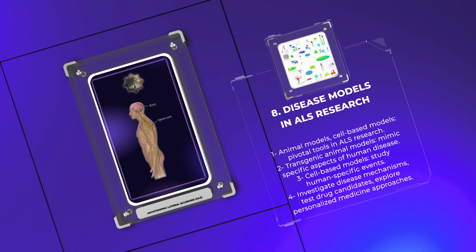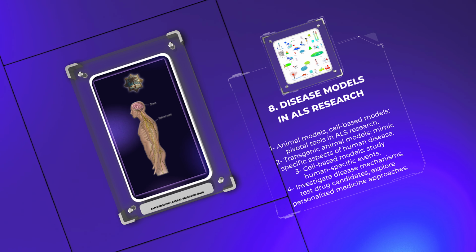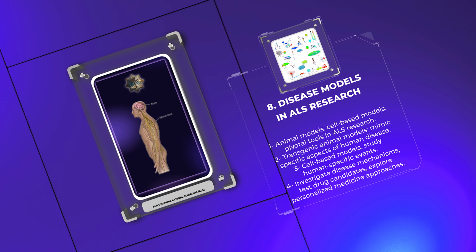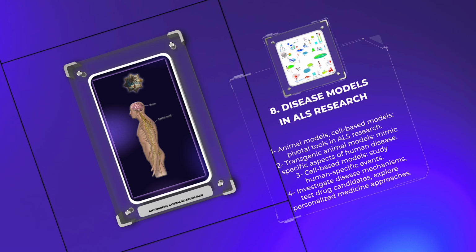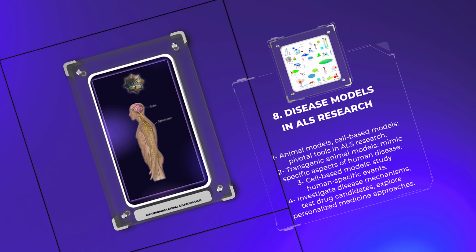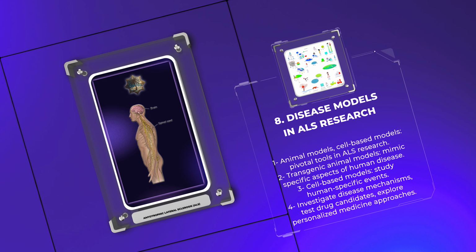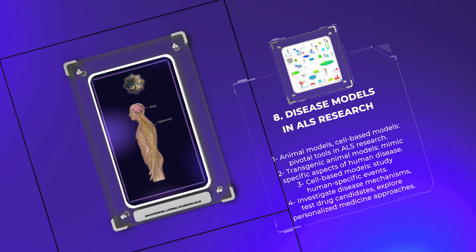Cell-based models, such as induced pluripotent stem cell, iPSC, derived motor neurons or microfluidic systems, allow for the study of human-specific cellular and molecular events. These models enable researchers to investigate disease mechanisms, test drug candidates, and explore personalized medicine approaches.